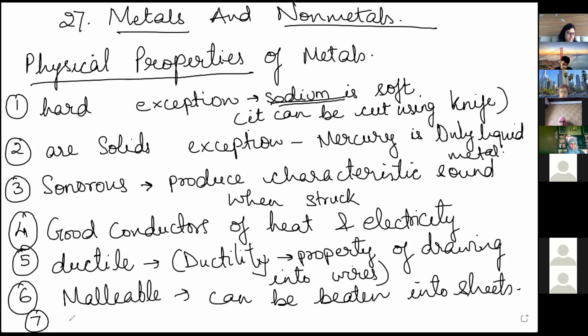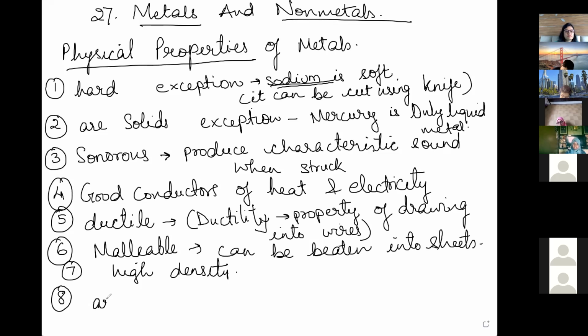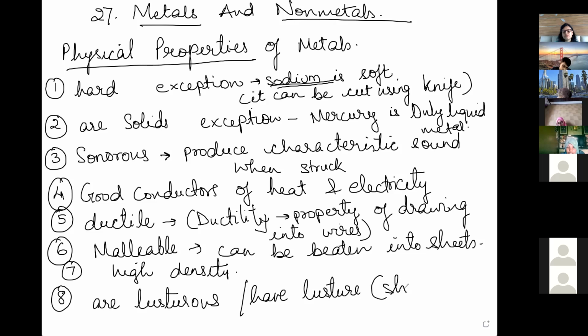Seventh, density: high density. They have high density. These are the main important ones. Luster I left. They are lustrous, or you can write have luster. So these are the important physical properties of metals.